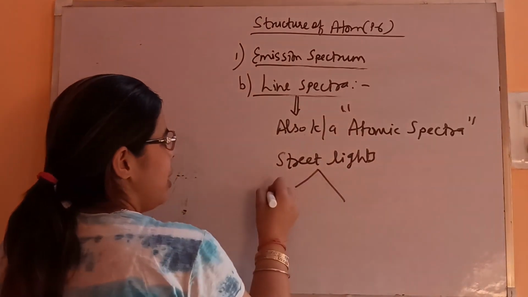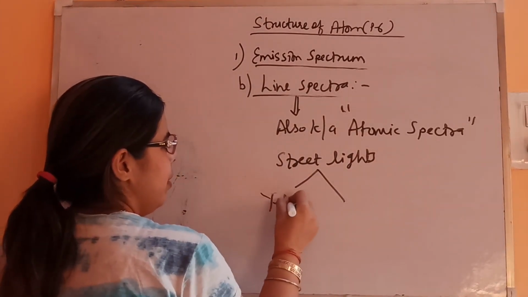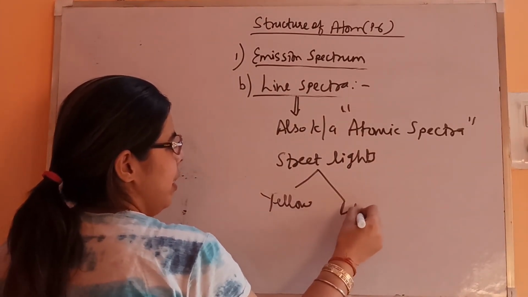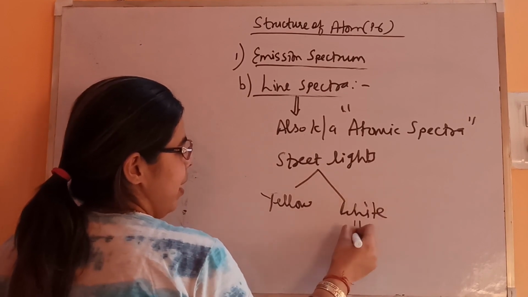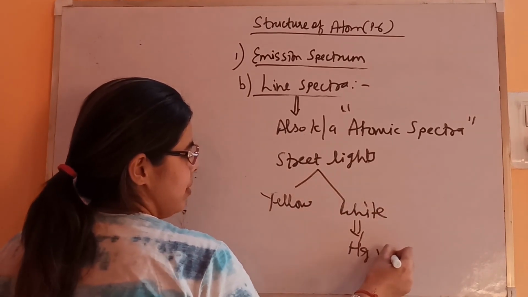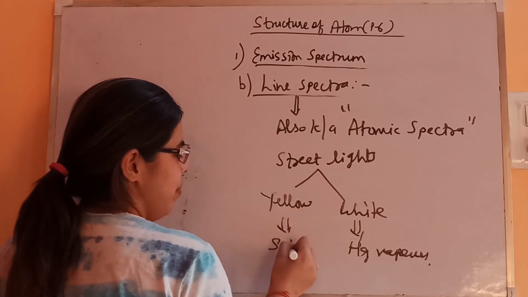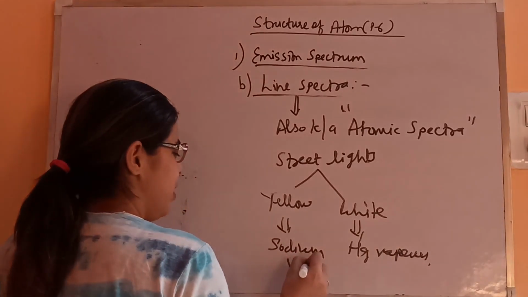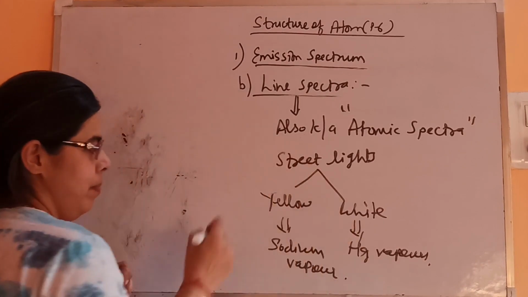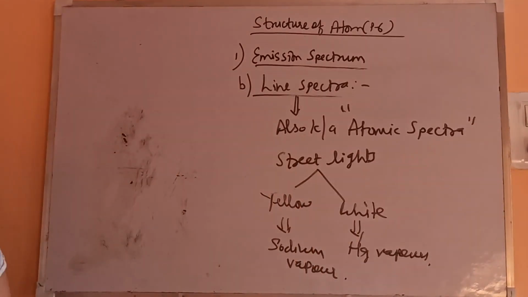Like you have seen street lights are there. You have seen two types: one is yellow in color and one is white in color. So what is there in that? In white, mercury vapors, and in the yellow it's sodium vapors. That's why it's yellow in color, due to sodium. So this is all about the line spectra.